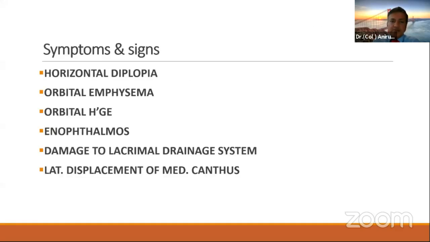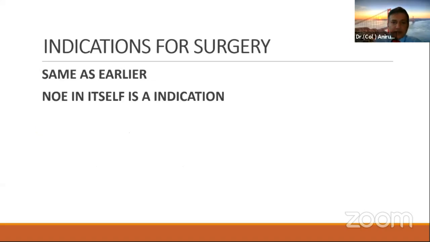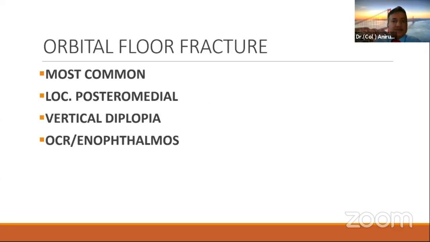Common symptoms in medial orbital fractures could be horizontal diplopia, orbital emphysema, orbital hemorrhage, anophthalmos, or damage to the lacrimal drainage system. It generally leads to a lateral displacement of the medial canthus. Naso-orbital ethmoidal fracture is in itself an indication for surgery, because all these fractures which involve the medial orbital wall generally go for surgical intervention.